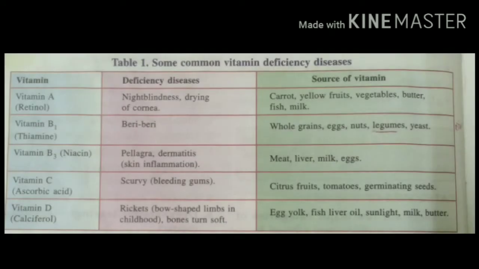So this is the table which shows you some common vitamin deficiency diseases. There are three columns. First column will give you an idea about the type of vitamin. Second column will give you an idea about the type of disease from which the person can suffer. And third column will give you the idea about the sources of food through which we can get more vitamins.